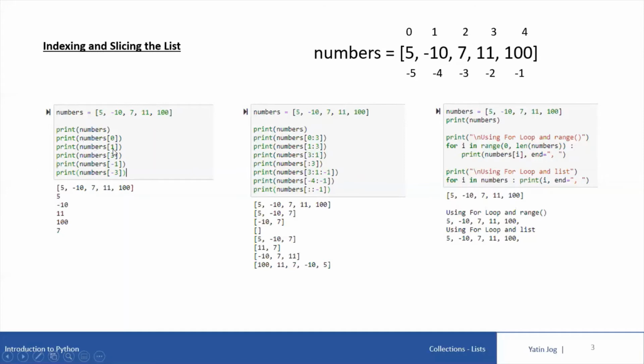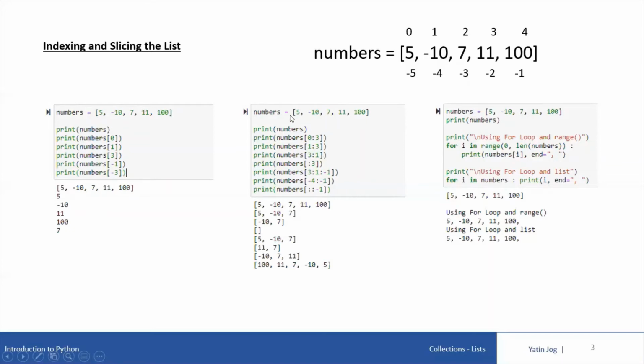Next is print numbers of 1. So the value present at index 1 is -10, so it will print -10. Numbers of 3, index 3, is 11, so it will print 11 on the screen. Now we can also use negative indices with numbers in square brackets. So print numbers of -1 will print the last element in the list, that is 100. And print numbers of -3 will print 7 on the screen. So this is how you can access the list values using specific index values, either positive index or negative index.